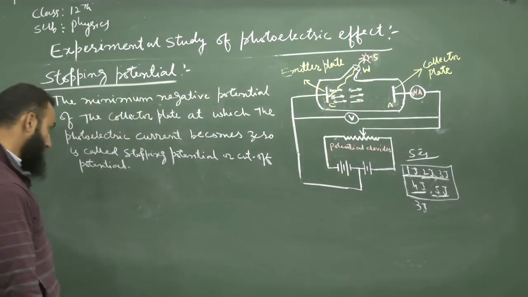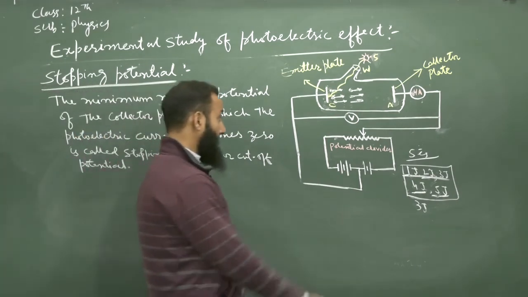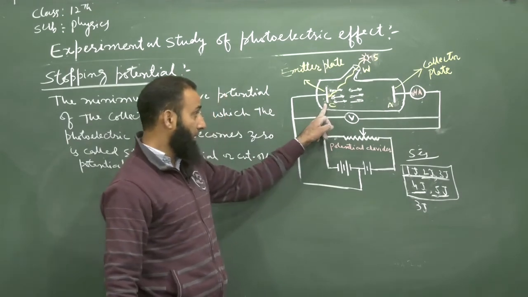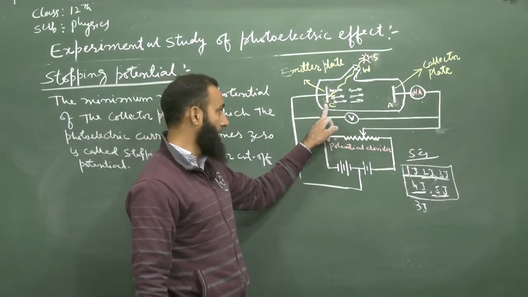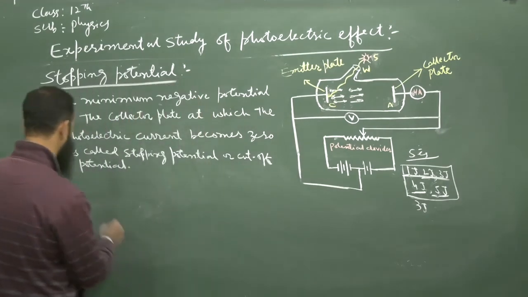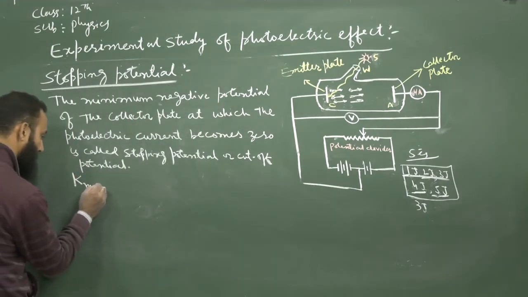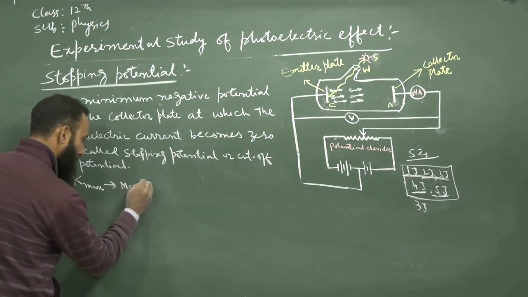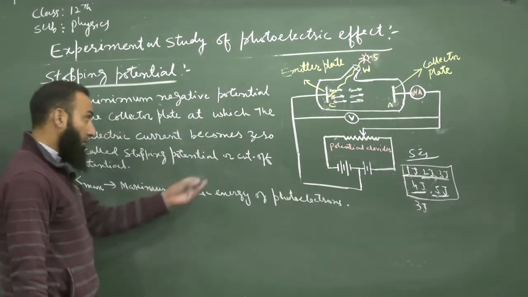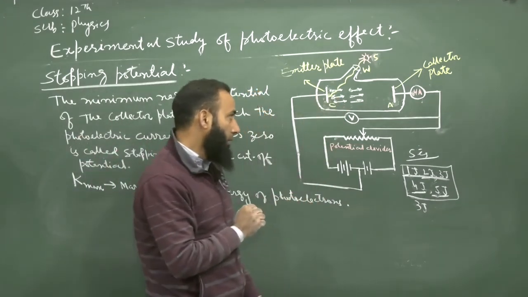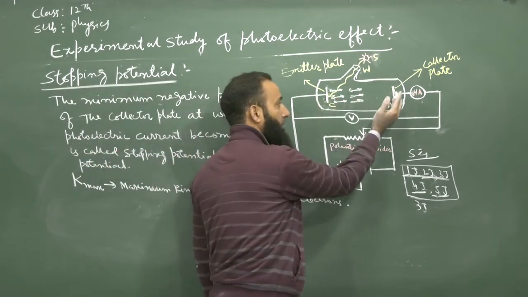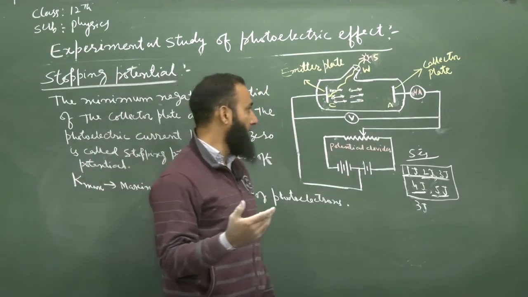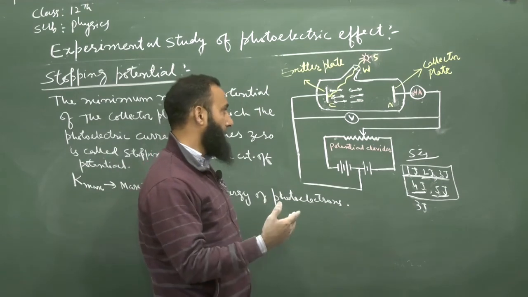Now let us calculate the relationship with the kinetic energy. As I told you, the electrons come out with different kinetic energies from the emitter plate. The most energetic electron, whose kinetic energy is maximum, let us suppose is denoted by K max. Now, as I told you, when we make the potential of plate A negative, that is the retarding potential, it repels the electrons.